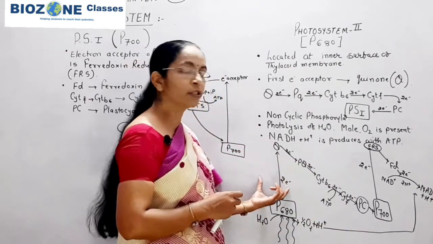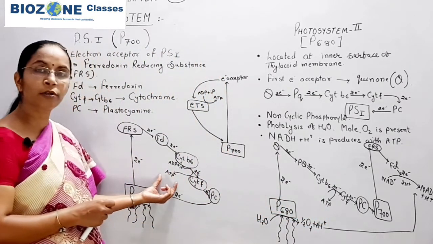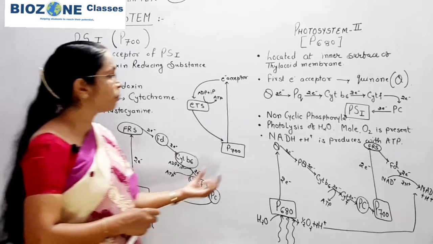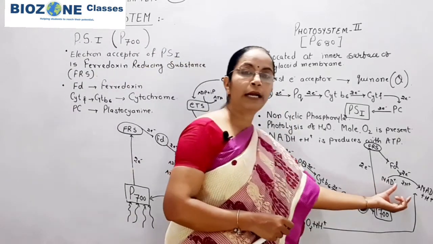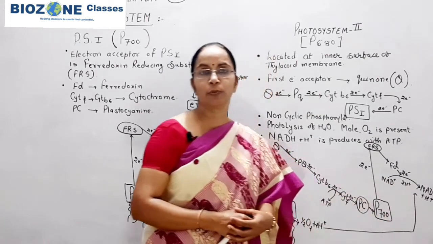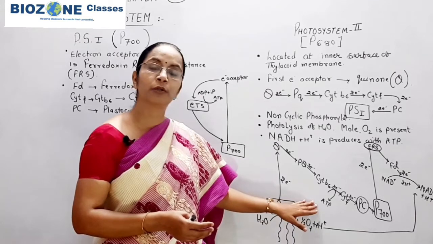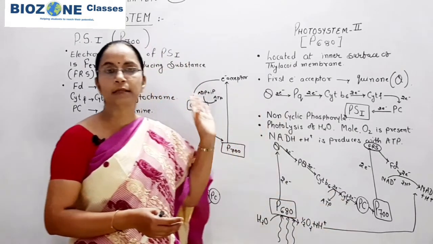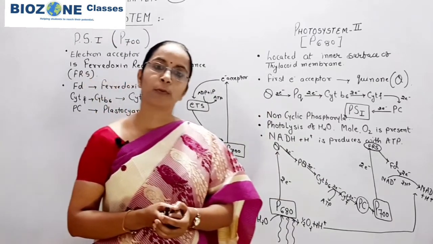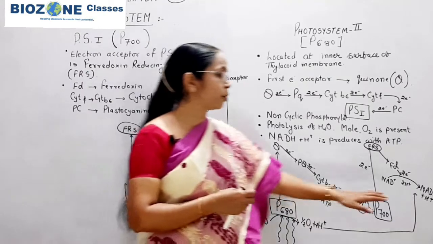What kind of energy is produced? Now you clearly see here only ATP production is there in photosystem 1, but in photosystem 2 along with ATP, NADH and H plus is also produced. So more energy, you remember, is produced in photosystem 2 as compared to photosystem 1. So this part you remember very well. Why is the NADH produced here?